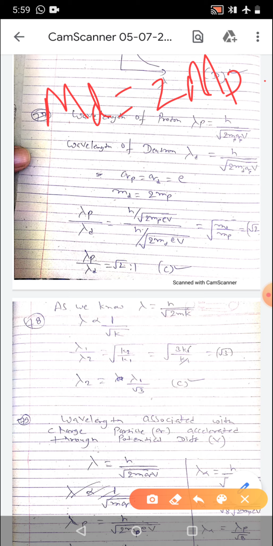Remember that. So wavelength for proton and wavelength for deuteron we have taken, and so mass of proton and mass of deuteron we need to take. Charges will be same. So if you take ratio of lambda p upon lambda d, proton and deuteron, so by substituting all values you will get that ratio root 2. So lambda p by lambda d is equal to under root 2 by 1.